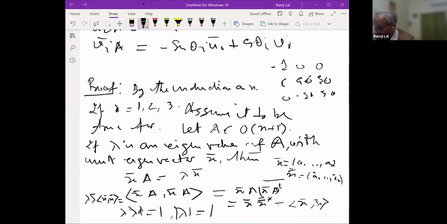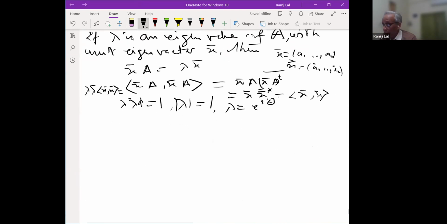So lambda therefore is something like e to the power i theta. Any eigenvalue is of this type, e to the power i theta. For example, theta may be 2 pi, so then it will be 1. And if it is pi, then it will be -1. So if theta is 0, then it is 1. So any eigenvalue will be of this type.